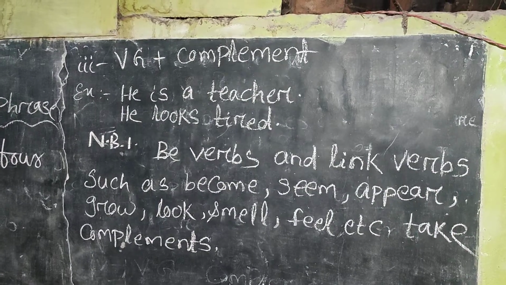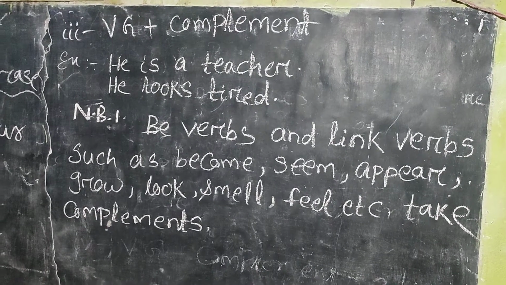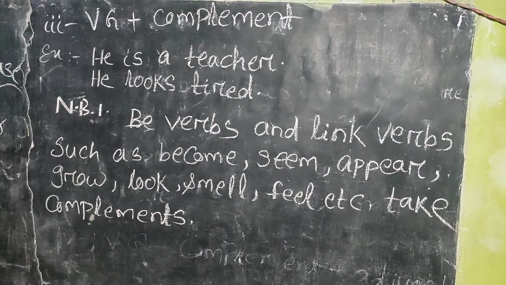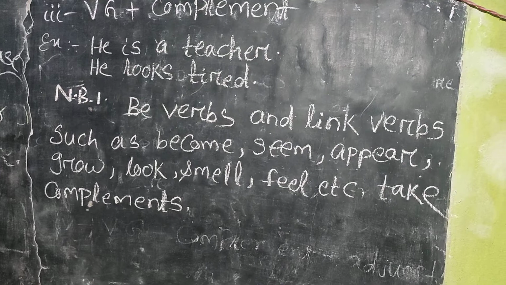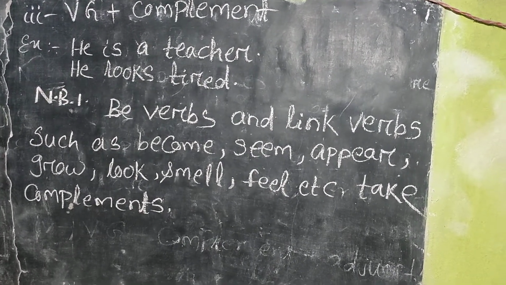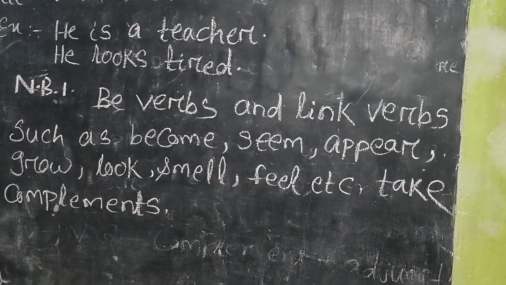Pattern number 3 is VG plus complement. Example: he is a teacher, and a teacher is the complement. Is a teacher is known as VG plus complement. Another example: he looks tired. Looks is the VG and tired is the complement.